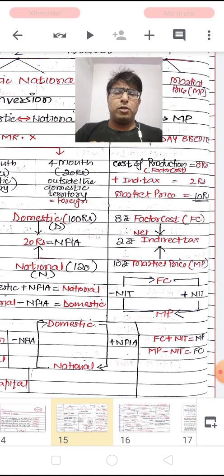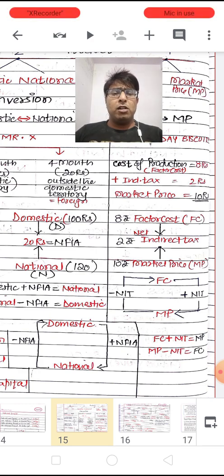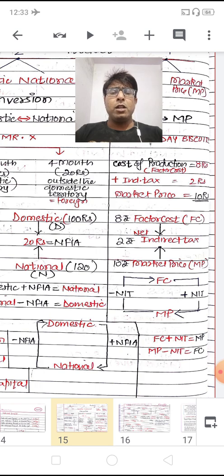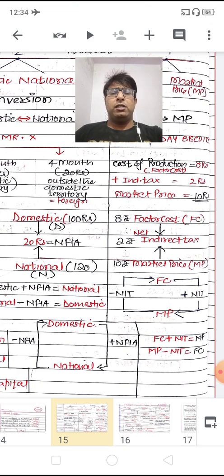Similarly, when I am talking here about NFIA, I mean net factor income from abroad, here the word starts with net. As I just suggested, when the word starts with net, then there must be something which is being subtracted from the gross value, then only it becomes the value of net. So the formula to find out NFIA is factor income received from abroad minus factor income paid to abroad. Dear children, this is the common understanding.